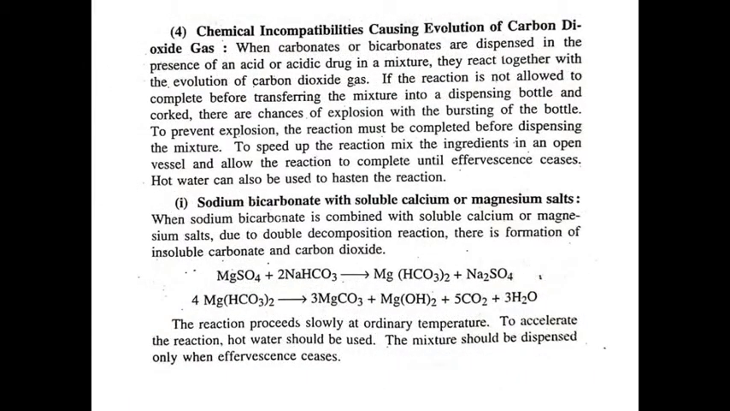Next type of chemical incompatibility is causing evolution of carbon dioxide gas. When carbonates or bicarbonates are dispensed in presence of an acid or acidic drug in a mixture, they react together with the evolution of carbon dioxide gas. If the reaction is not allowed to complete before transferring the mixture into a dispensing bottle and corking, there are chances of explosion with bursting of the bottle. To prevent the explosion, the reaction must be completed before dispensing the mixture.